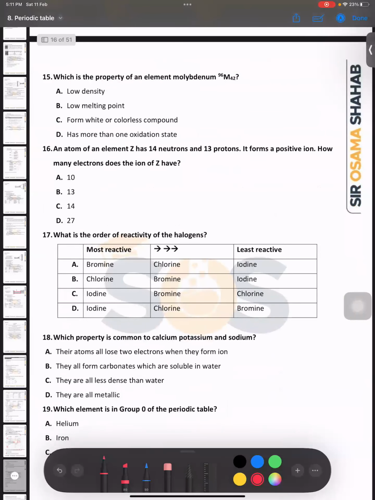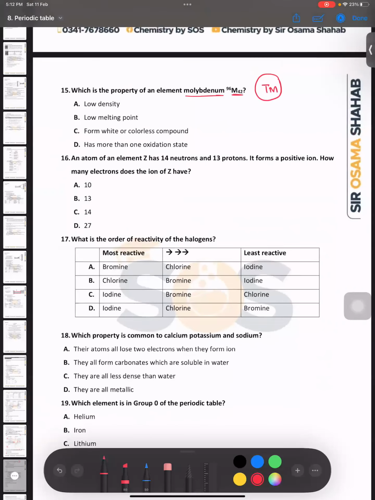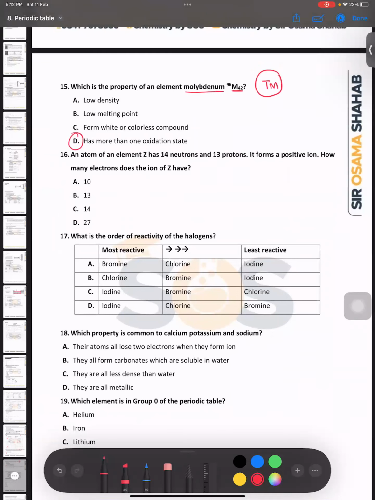Then the 15th MCQ asks which is the property of the element molybdenum. Molybdenum is a transition metal. So what is the right answer, bacho? D would be the right answer: it has more than one oxidation state. Absolutely right. Good job.